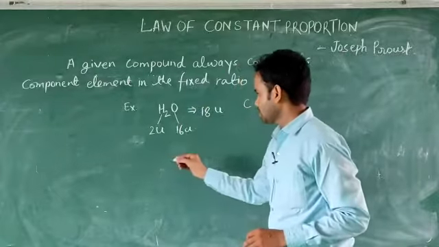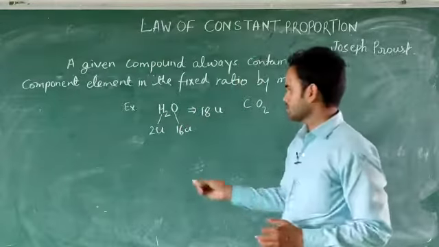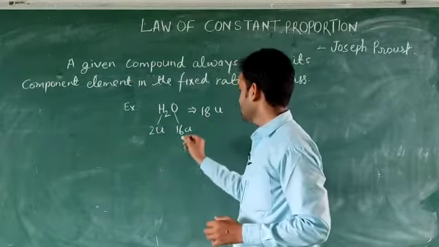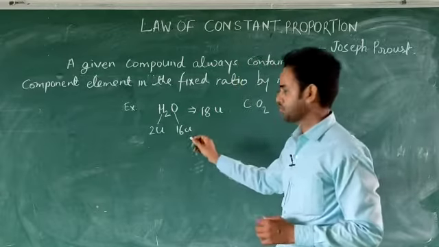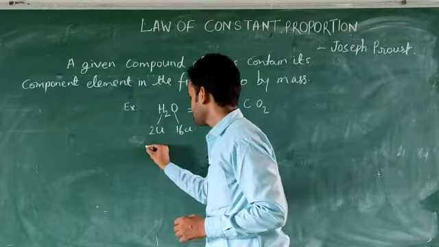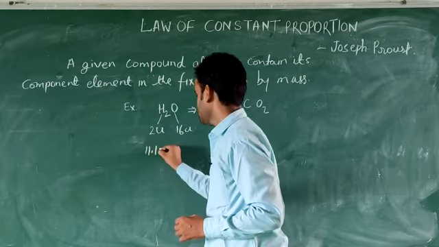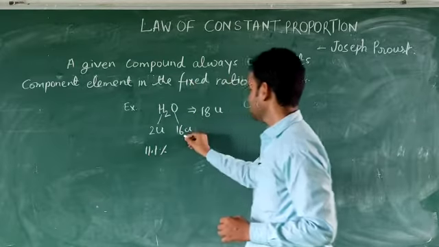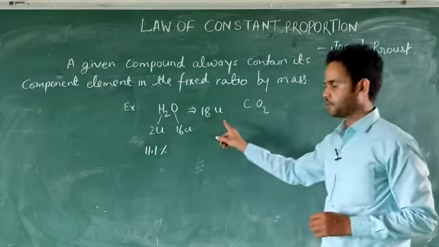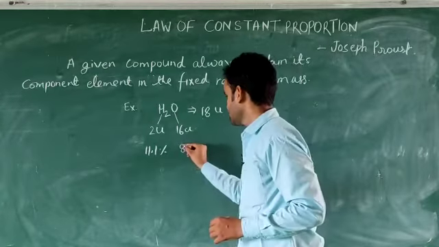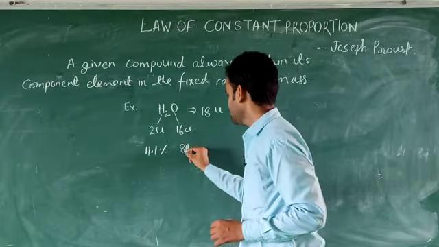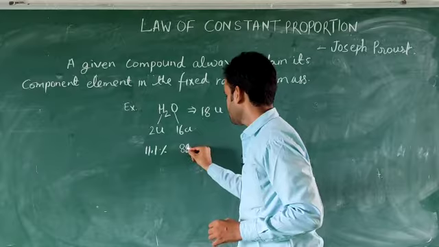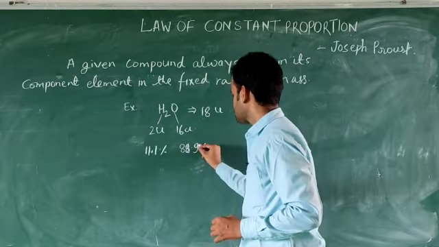If we talk about the percentage, then it would be 2 out of 18 times 100, which is 11.1%, and 16 out of 18 times 100, which is 88.9%.